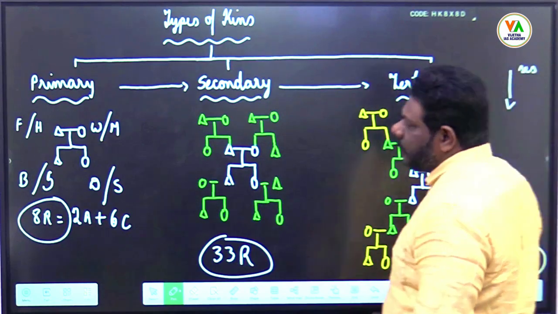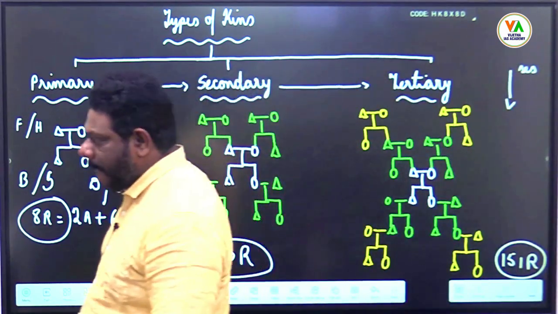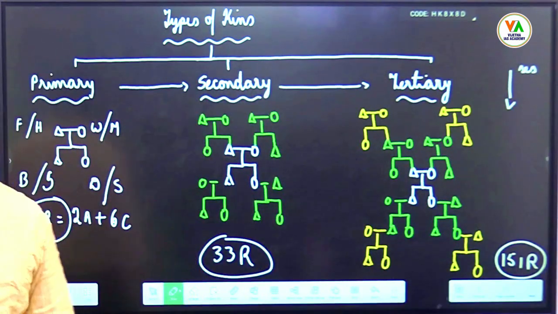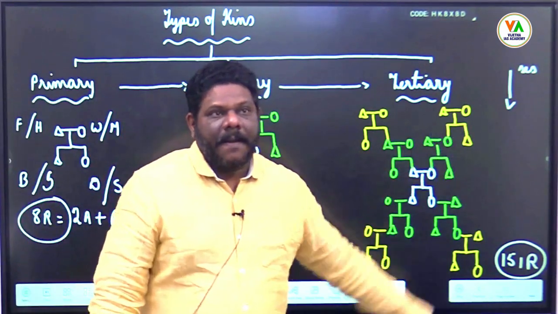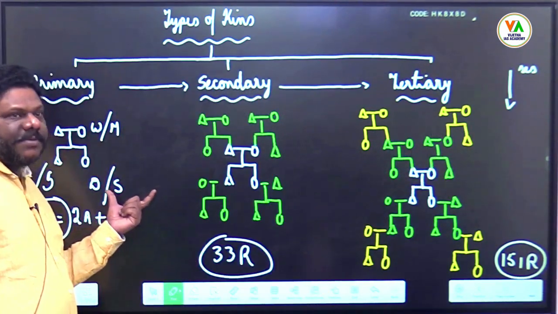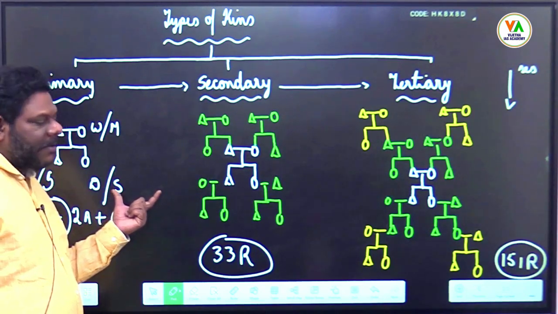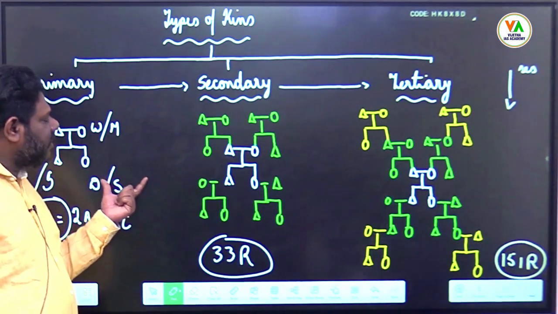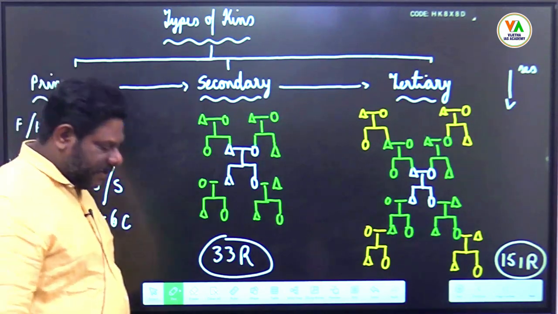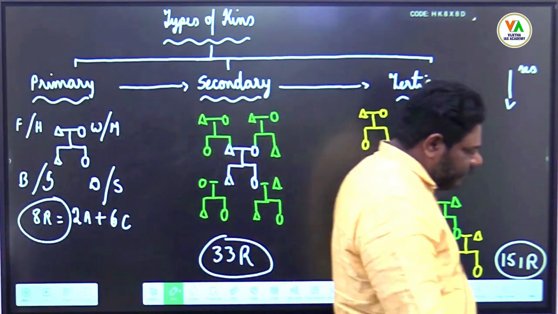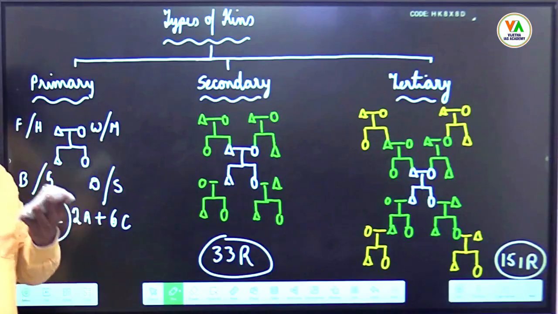The degree of closeness decreases from primary to secondary and from secondary to tertiary. This concept also keeps changing with respect to marriage. Please draw.